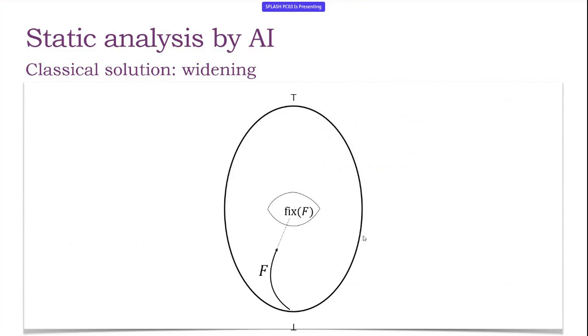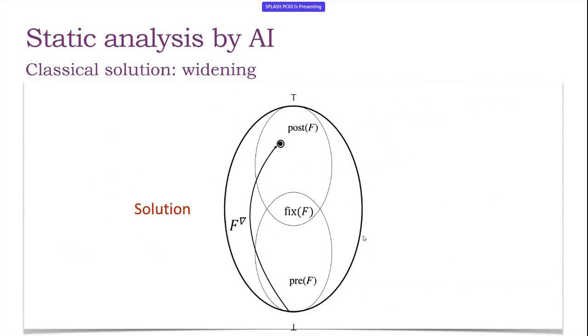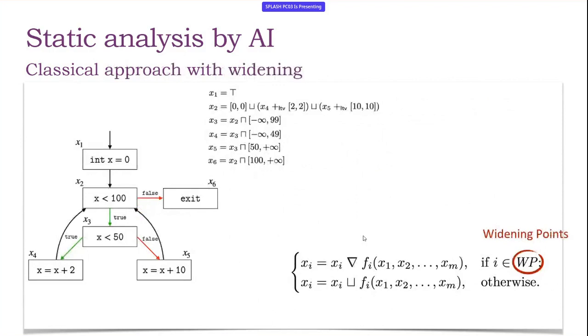In particular, graphically, what we have done is just a computation of this iteration function f, which is our semantics, and our aim is to reach a fixed point. The problem is that in the computation, also in the abstract computation, sometimes this iteration may be too long or even infinite. So the solution that exists in the literature is to accelerate this computation in order to reach a post-fixed point approximating the original fixed point. This is called widening.